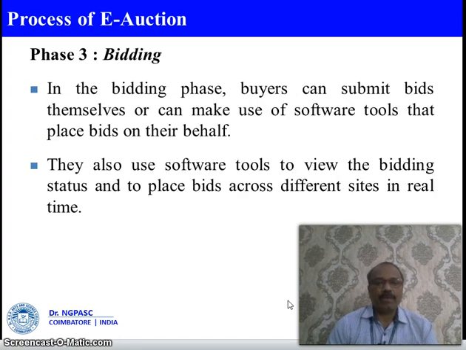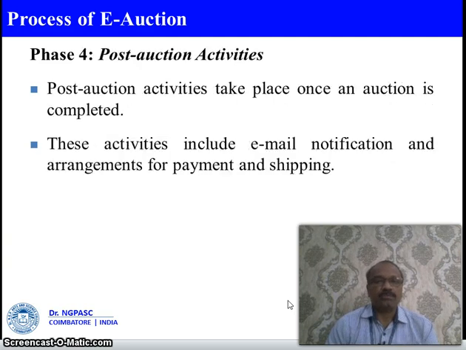Phase 3, bidding. In the bidding phase, buyers can submit bids themselves or can make use of software tools that place bids on their behalf. So the software itself will do the bidding, and we just have to click on the bidding site and we can do the e-auction. They also use software tools to view the bidding status and to place bids across different sites in real time. So there are several software tools available, and they will be useful for that particular e-commerce site, and they will do the e-auction through that.